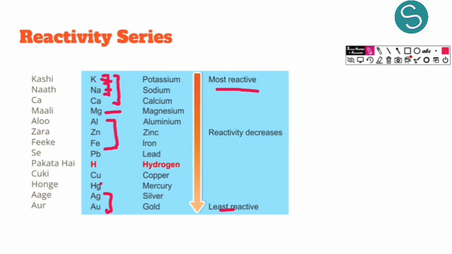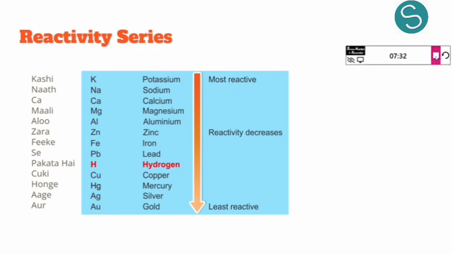So with the help of the reactivity series you can know the order in which metals react with various substances. So this is why the reactivity series is very important for us.